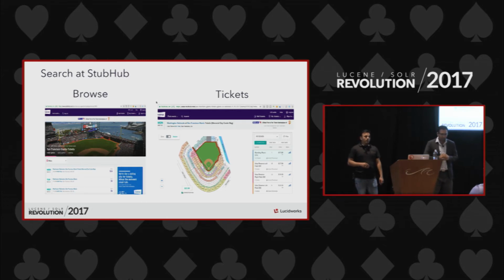And there's a venue map. A lot of our users hover on the venue map, and they try to find in which section or zone tickets are available, and what the minimum price or maximum price is in those zones.